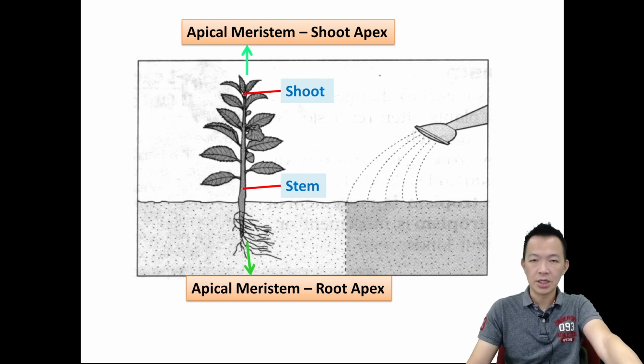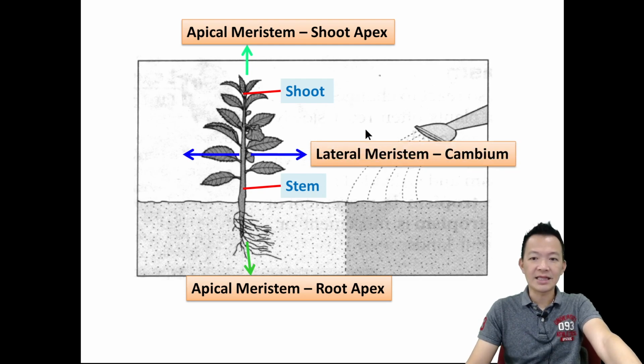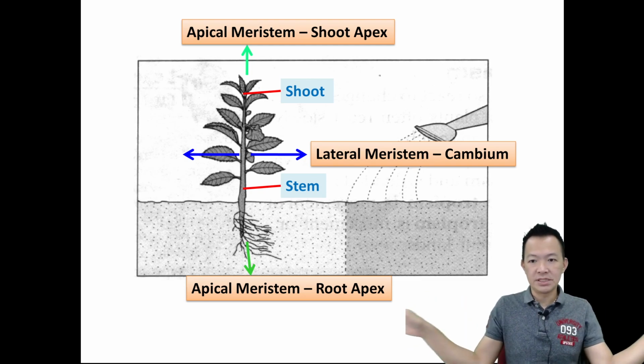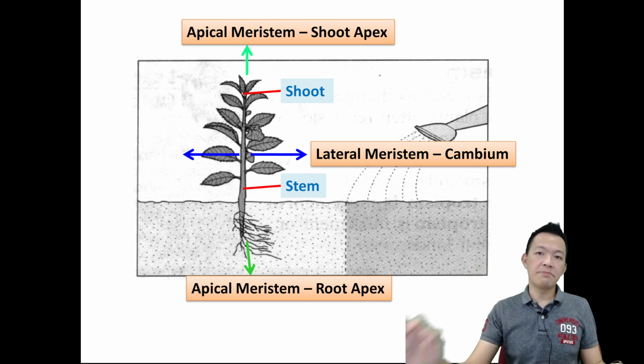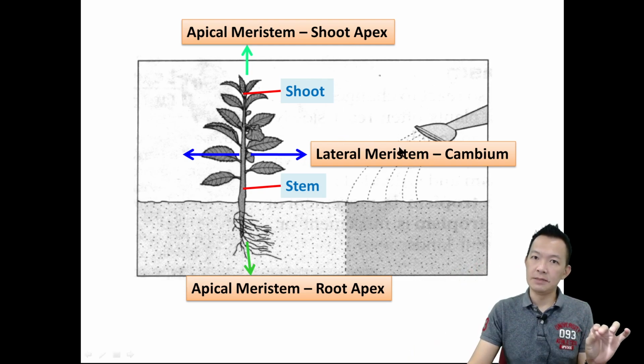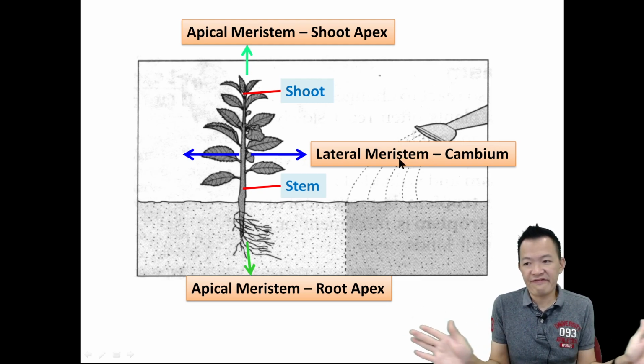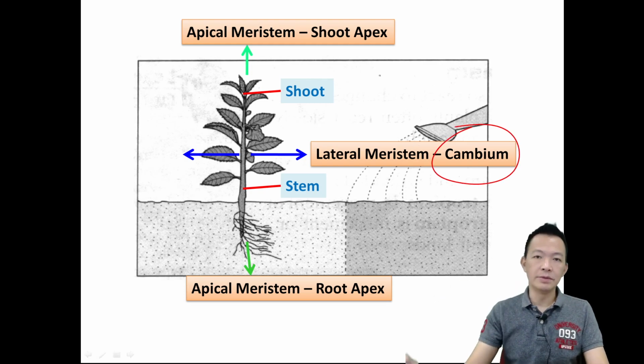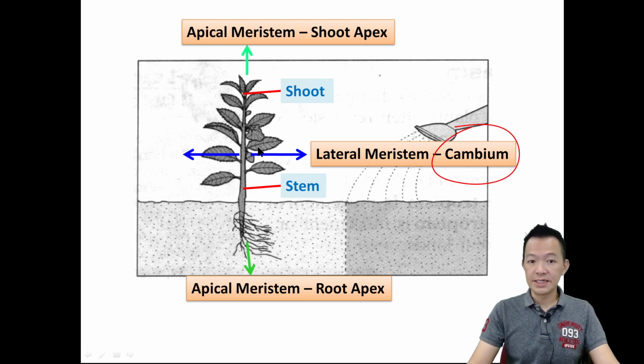Yes. The other type is called lateral meristem. Lateral means left and right, a meristem that develops sideways. Another type of meristematic tissue, we call it lateral meristems. Normally we just call it cambium tissue. What is the function of this lateral meristem? It produces new cells for the plant stems